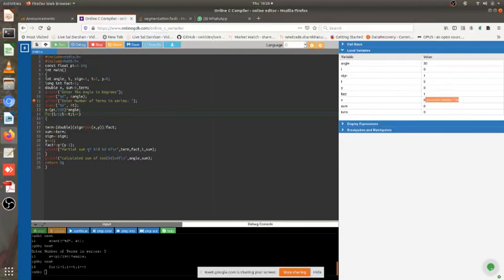Either we use double, either we use float, either we use long double. Depending on that, the precision value will be less or more. Now it is calculated by default, but if I want to see that precision value, I need to be wary of putting that into my format specifier. Then only I will be able to view the precise value of the number. Okay, this is what I want to tell you about.